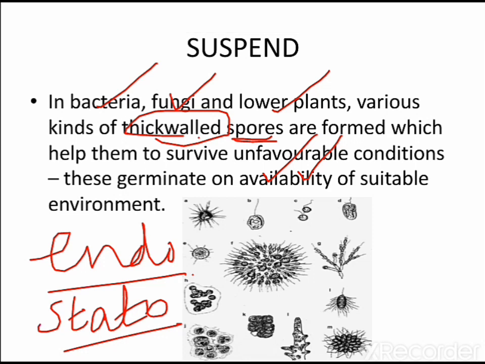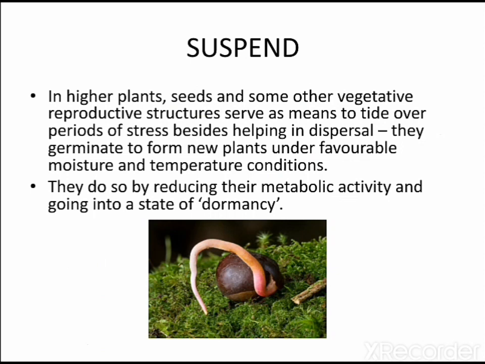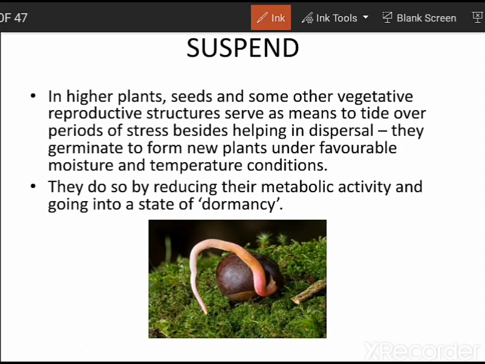Whereas if I take the case of higher plants, the seeds will get into a particular stage of inactive nature that is known as dormancy. So dormancy is a state of suspended development. Here the seed stops all sorts of development and remains arrested.